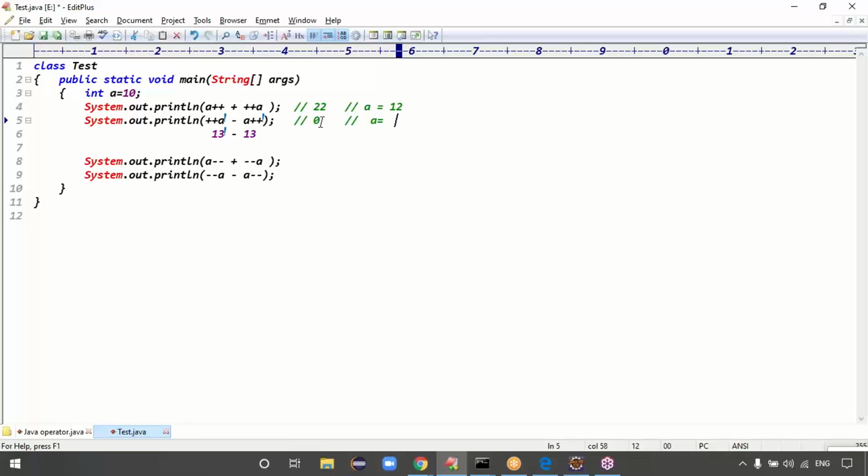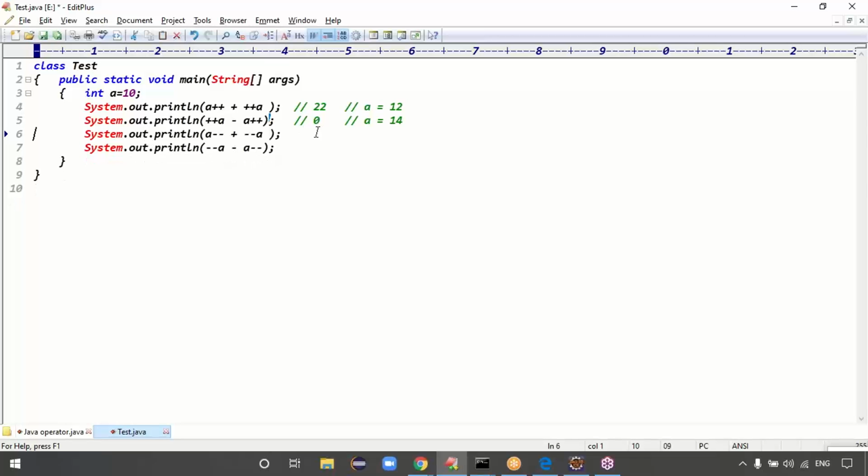What does a become here? It becomes 14, because here a plus plus is there. A plus plus means 13 is placed as the previous value, but after this statement a is incremented. That's why a becomes 14 now. Good. Next one, you can tell.